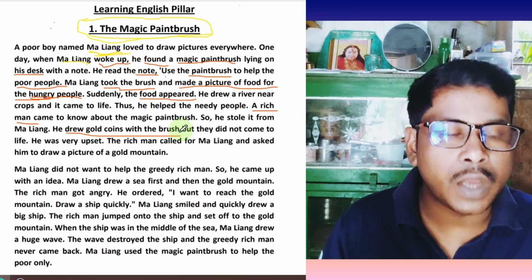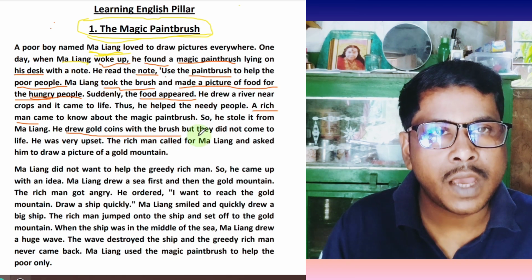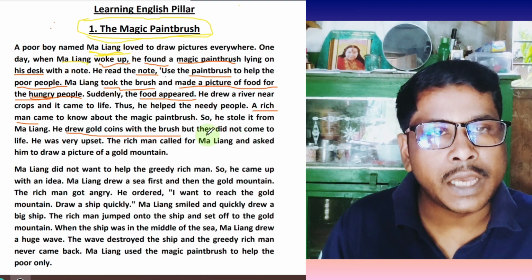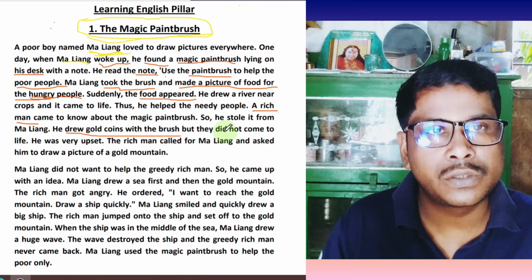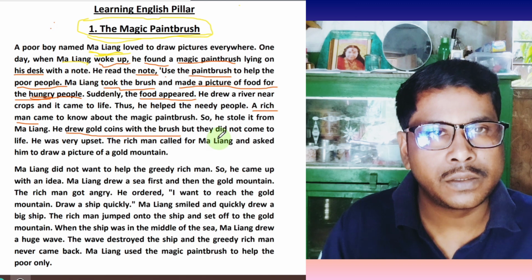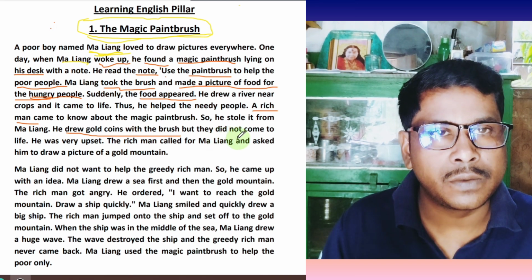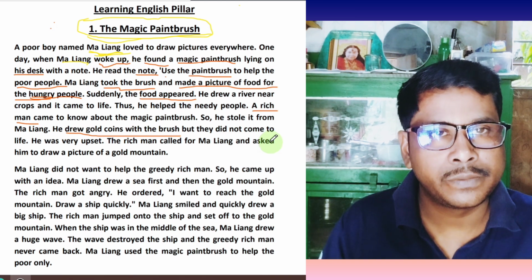But they didn't come to life. He was very upset. Actually, the magic paintbrush had helped Ma Liang because the aim of Ma Liang was to help the poor. But the magic paintbrush did not work for the rich person because the ambition of the rich person was only to become richer.